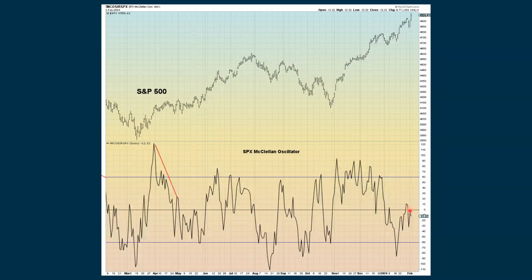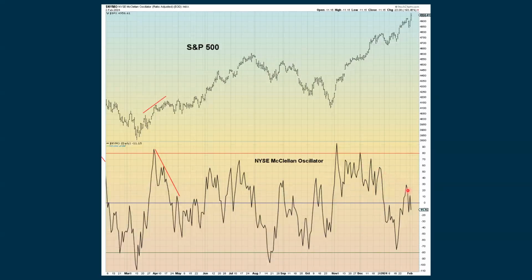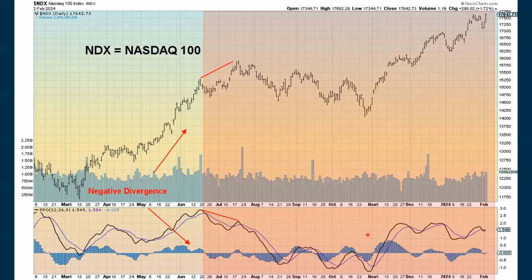McClellan oscillators below 0 and declining. We're seeing the same negative divergence on the daily chart. So we're declining with the summation index based on price, and we're still advancing slightly based on volume. The NYSE McClellan oscillator is also declining. That's another negative divergence on the daily chart that we're seeing. We're rolling over a bit with the summation index based on price and volume, another negative divergence.